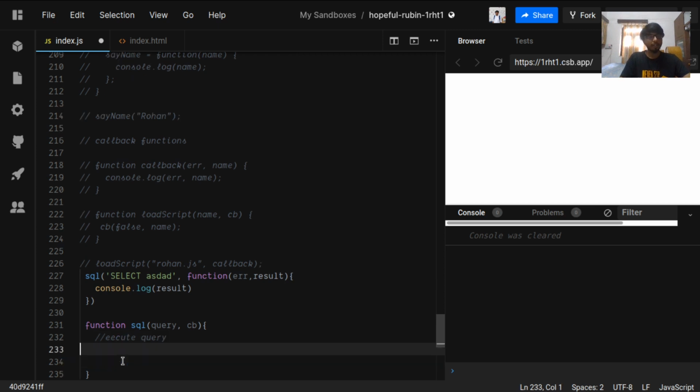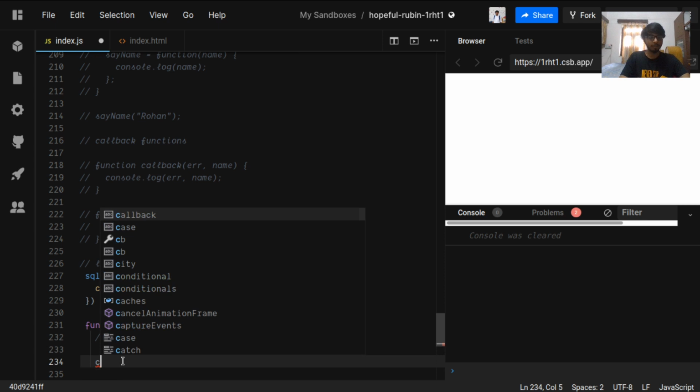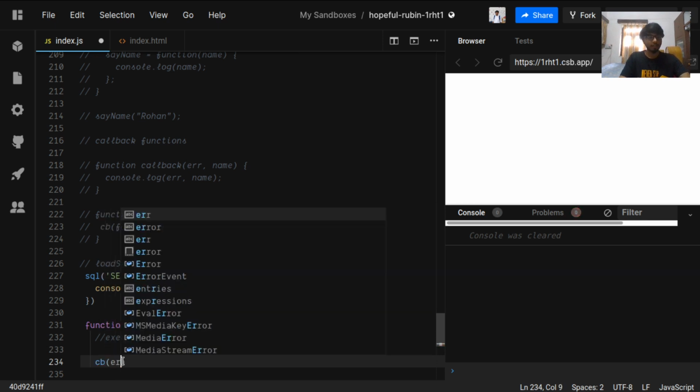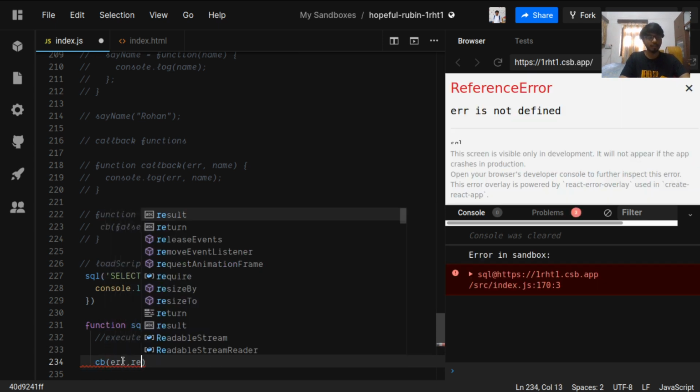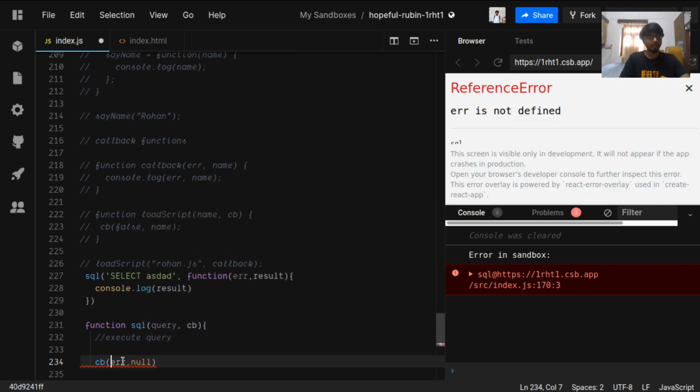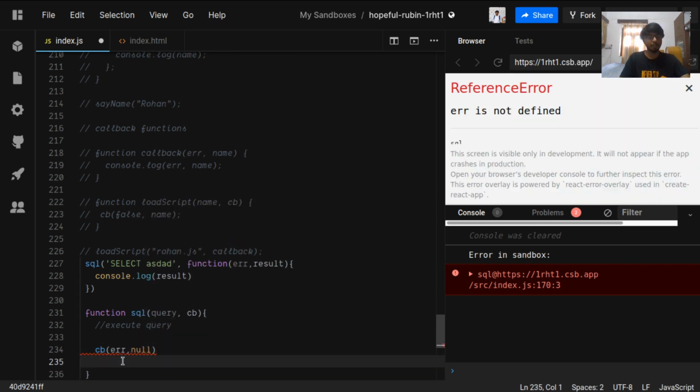Whenever the query is executed, if it gives an error, then it can pass that error to the callback with result as null, or if the query passes, then it can pass the error as null and result as the results.